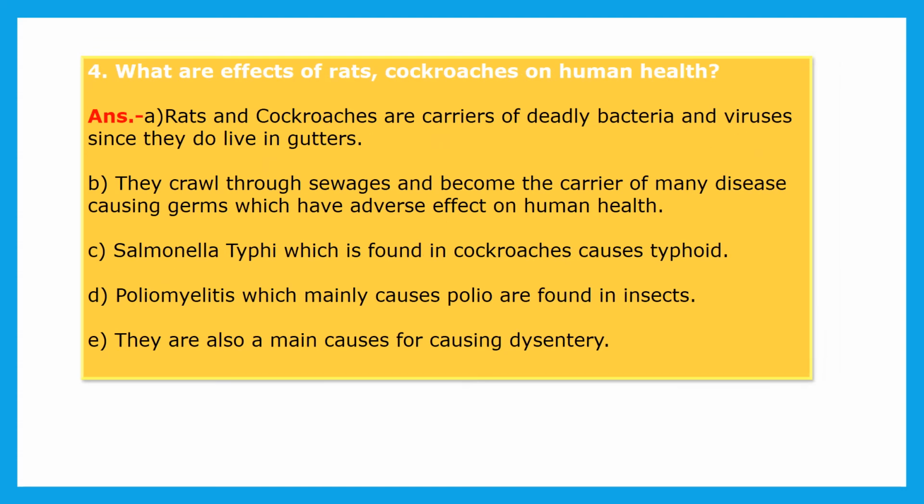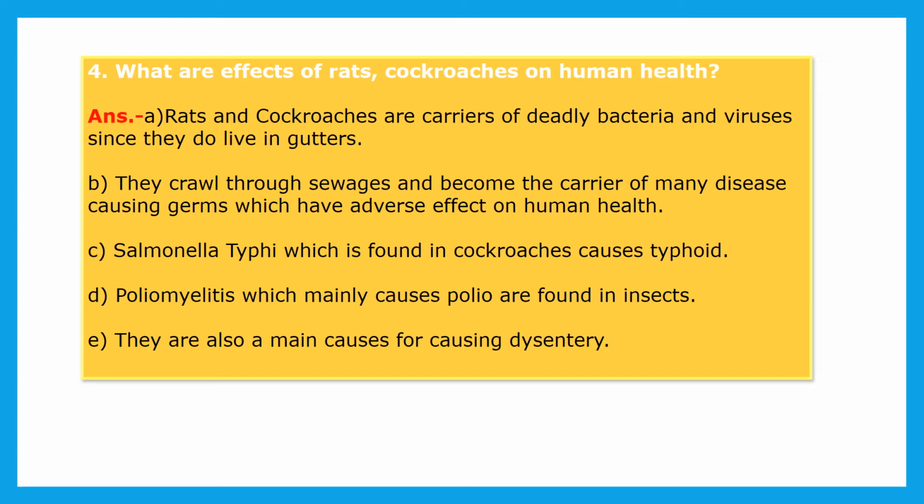Now fourth question, what are the effects of rats and cockroaches on human health? Rats and cockroaches are carriers of deadly bacteria and viruses, and they live in gutters also. They live most of the time in gutters.